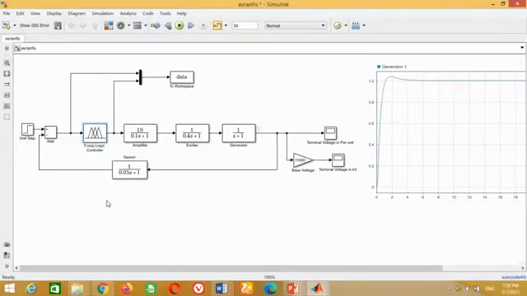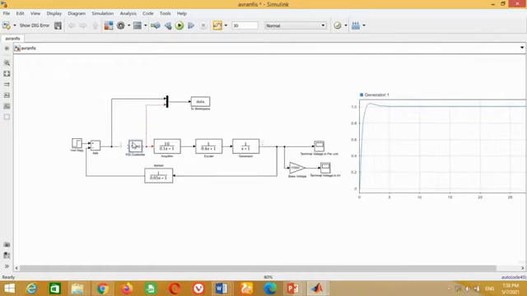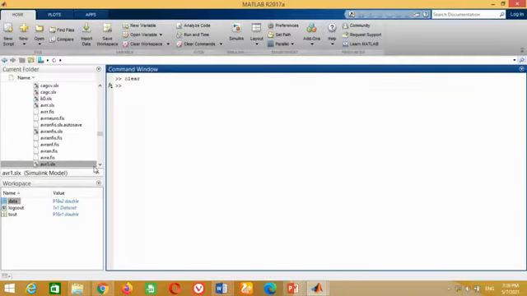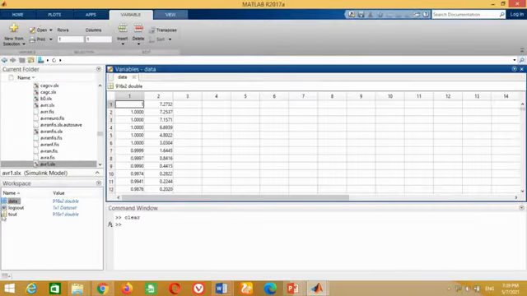If you want to remove this overshoot, then we may try it again by taking the PID controller input and output data. To do this, just replace this NFIS controller again with the previous PID controller. Run the simulation again in order to shift this input and output data from the Simulink model to workspace. Now in the command window, double click on this data variable to see its values. Now change these values in such a way that its higher value must be lower than or equal to 1 as shown here.